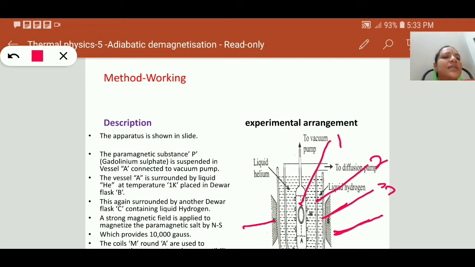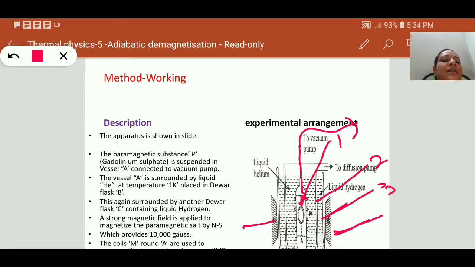First of all, the paramagnetic substance P is suspended in vessel A. This vessel is connected to a vacuum pump. So this is the first part. The paramagnetic salt is suspended with the help of nylon or silk thread in this vessel.